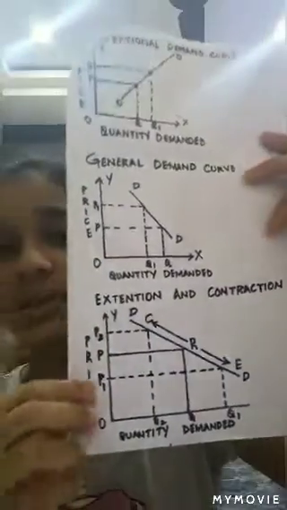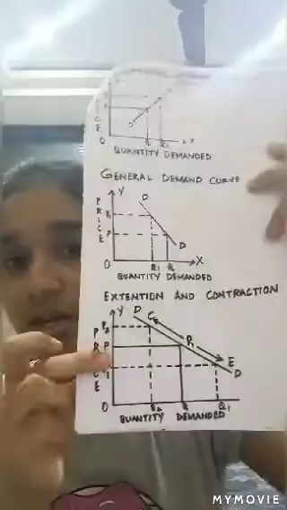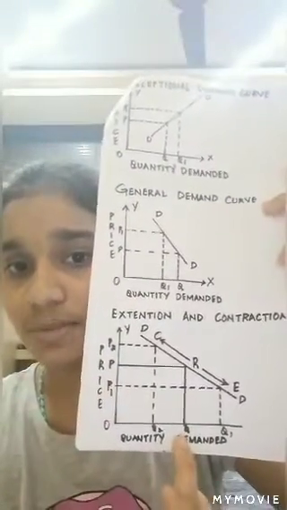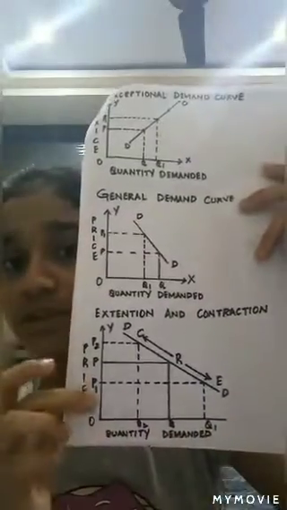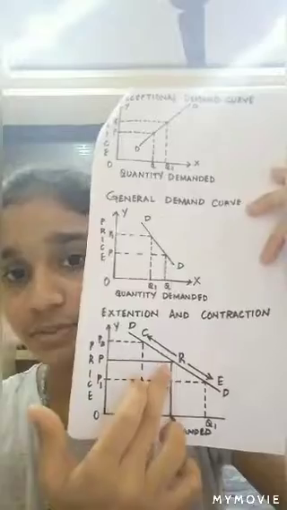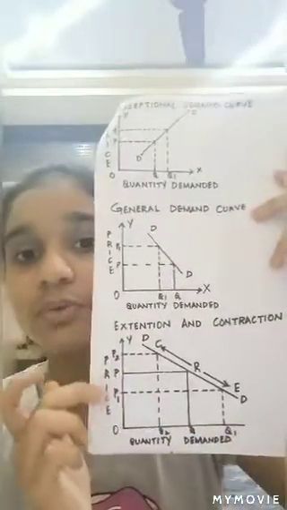Here, if you find in this graph, we have taken the price on the y-axis and quantity demanded on the x-axis. So here, when the price has decreased from P to P1, we can find that there is an increase in the quantity demanded from Q to Q1. So with the decrease in price, there is an increase in quantity demanded, and hence it is known as extension. Here, from R to D, it is termed as extension. This is because the quantity demanded has increased due to a fall in its price.